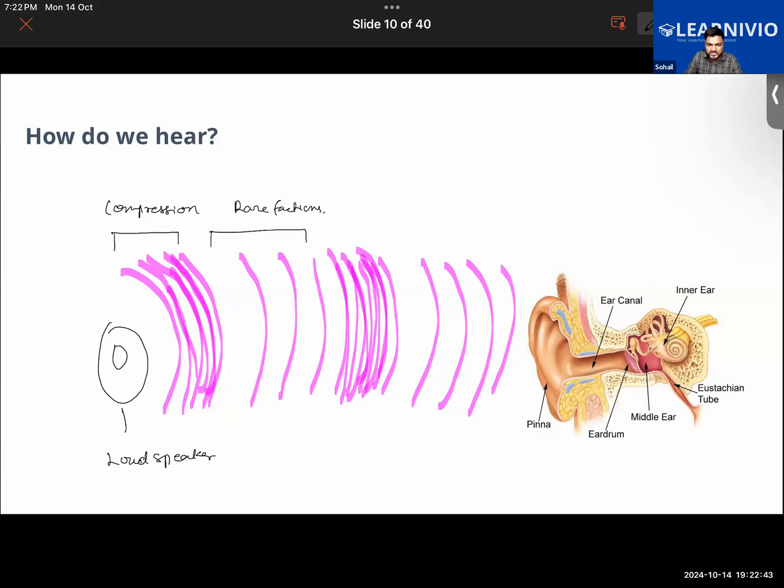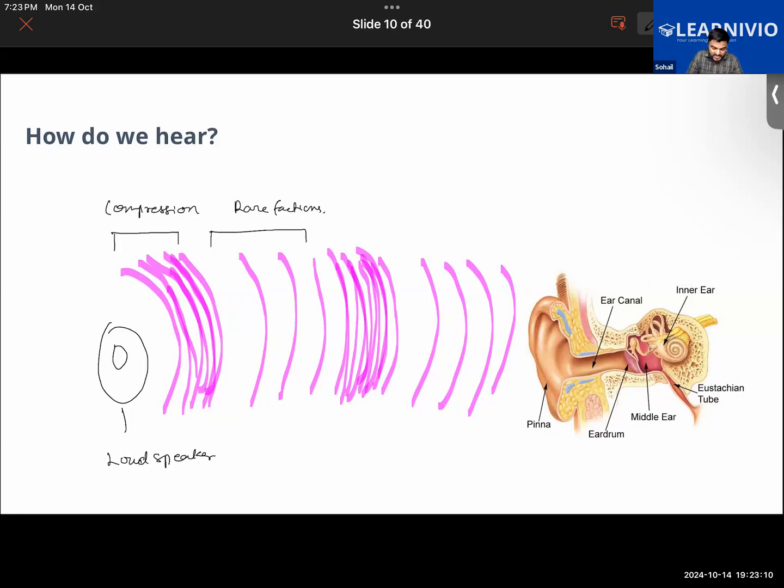It has some other functions also. It helps them to stay cool, but it helps them in hearing the sound. They can hear very low frequency sounds also. So the larger the ear pinna and the lobe, the larger the size of the ear, they will be able to hear the tiniest of sound frequencies, very small sound with very low frequencies.